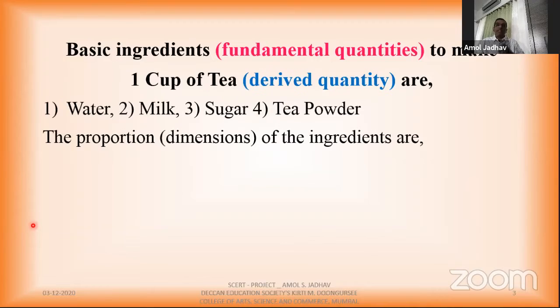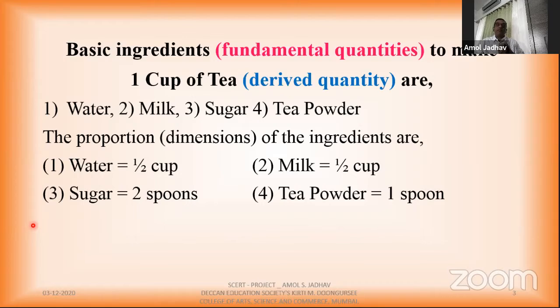Now for example, suppose I am preparing 1 cup of tea. Let us consider I'll take water half cup, milk half cup, then sugar 2 spoons, and tea powder 1 spoon, isn't it? So these are my proportions, or I can say these are the dimensions to make 1 cup of tea.